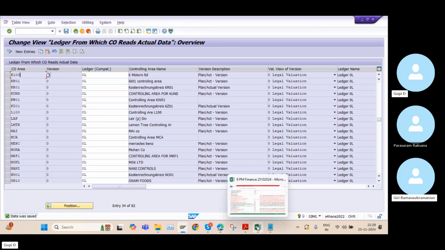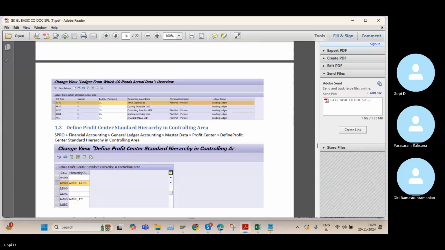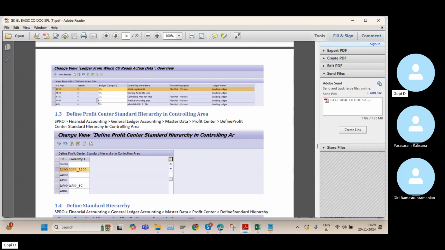Okay, so that we can do the same thing as we use in the FI model. Yes, exactly. So good point, Giri. Whatever ledger we used in the FI model, the same ledger we use in the controlling area as well. Because of that only, whatever entries we posted in FI, the same entries are triggered in the controlling part.